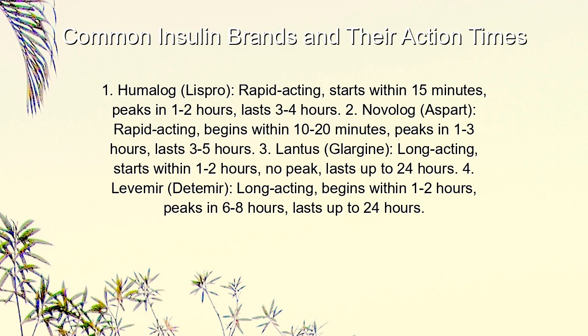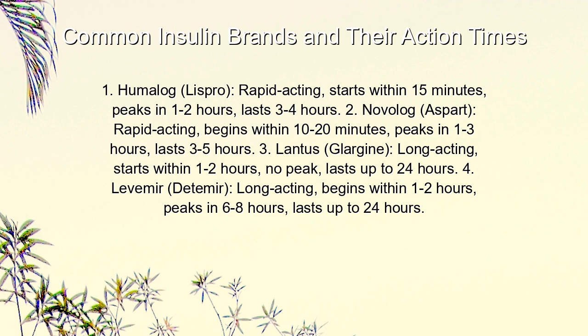Common insulin brands and their action times. 1. Humalog, Lispro, rapid acting, starts within 15 minutes, peaks in 1 to 2 hours, lasts 3 to 4 hours. 2. Novolog, Aspart, rapid acting, begins within 10 to 20 minutes, peaks in 1 to 3 hours, lasts 3 to 5 hours. 3.